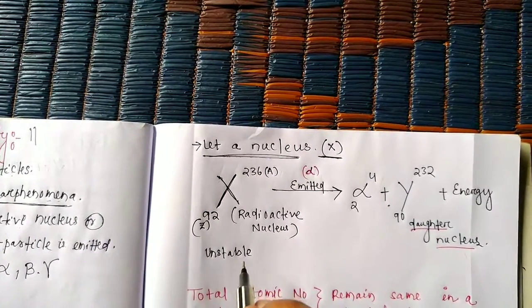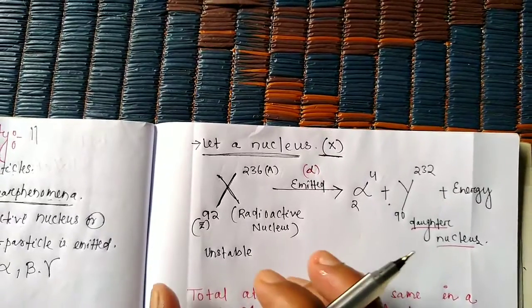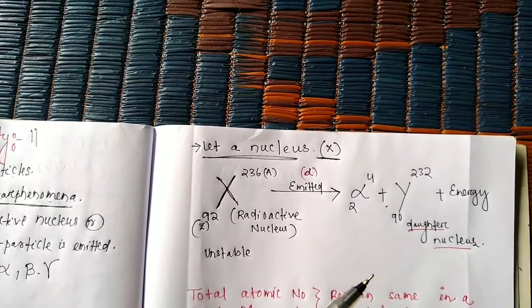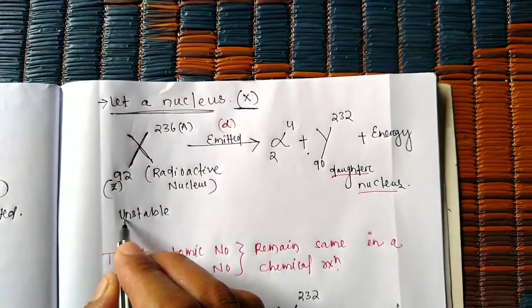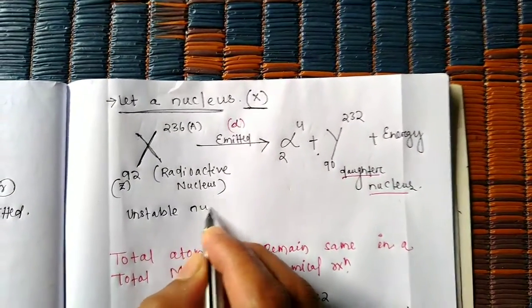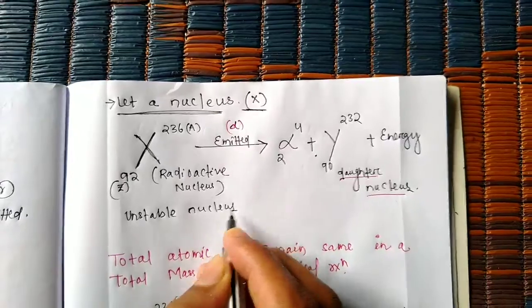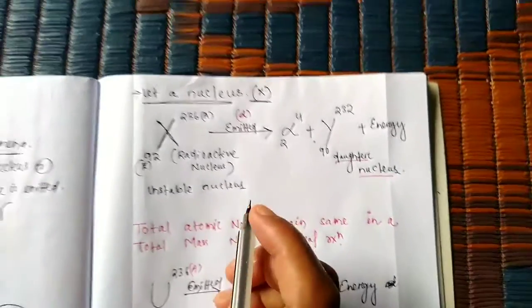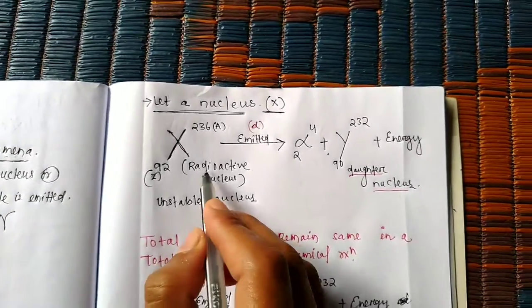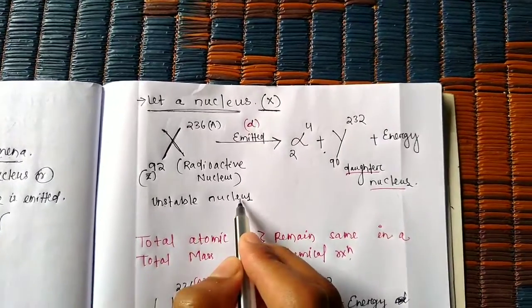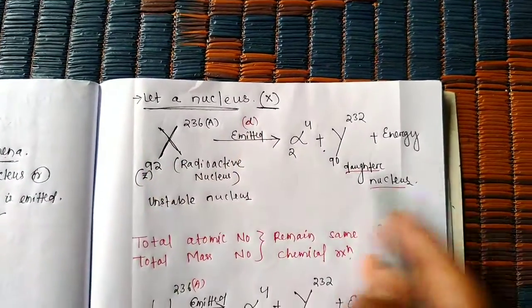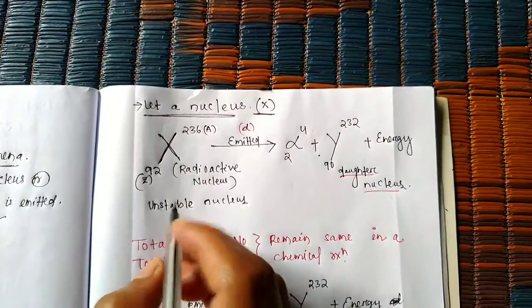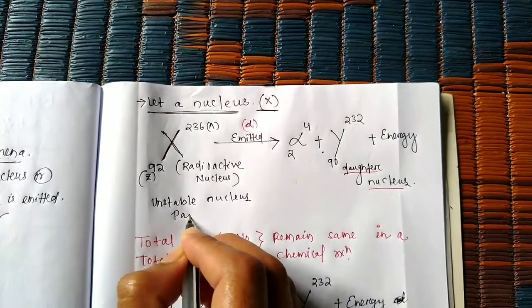Unstable nucleus means the neutron and proton values are different. Another name for the radioactive, unstable nucleus present on the reactant side of a chemical reaction is the parent nucleus.